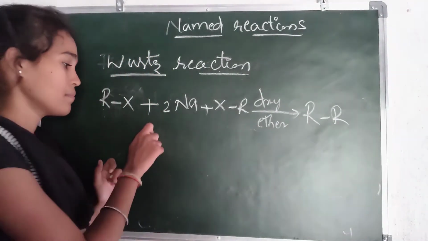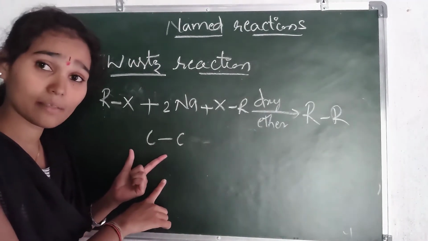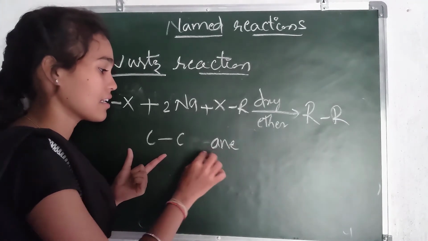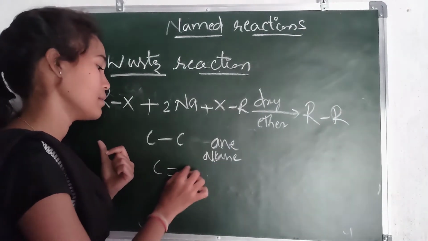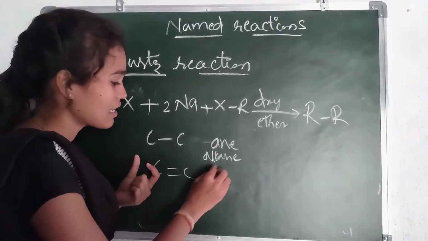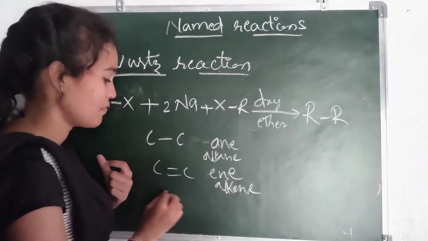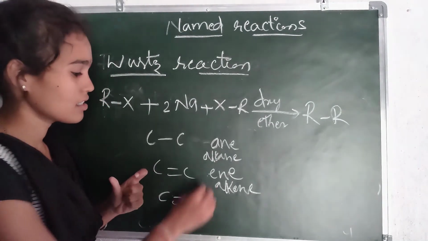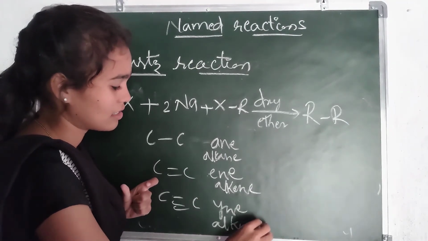If a single bond is present between two carbons, that is an alkane. If a double bond is present between two carbons, that is an alkene. If a triple bond is present between two carbon atoms, that is an alkyne.